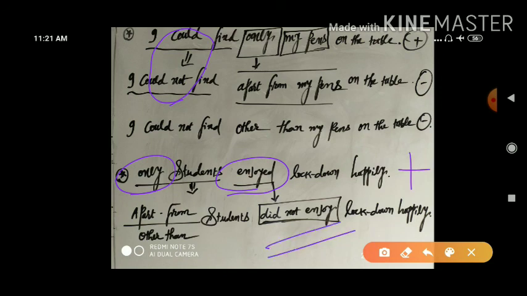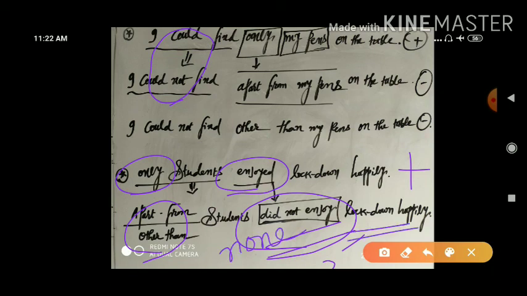So we have to go here with the negative sense, and that negative sense will be a little bit technical, you have to be attentive here. Why is it so? Because only students enjoyed means apart from students, other than students, none or did not enjoy lockdown. If you add this, it will do.